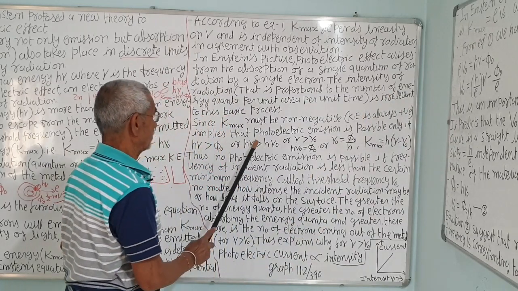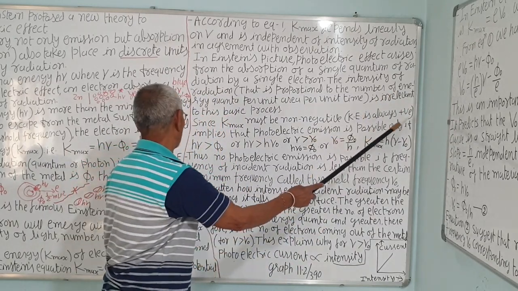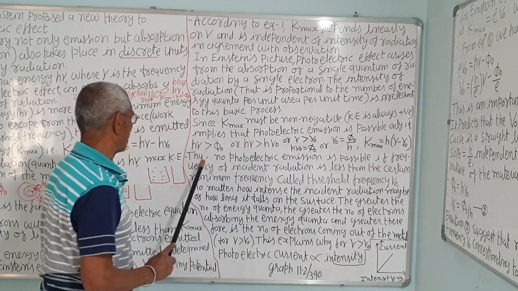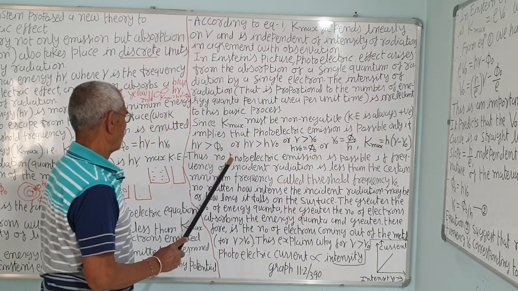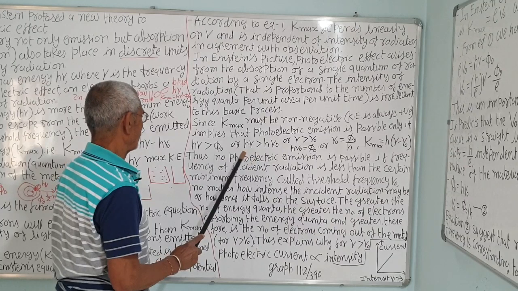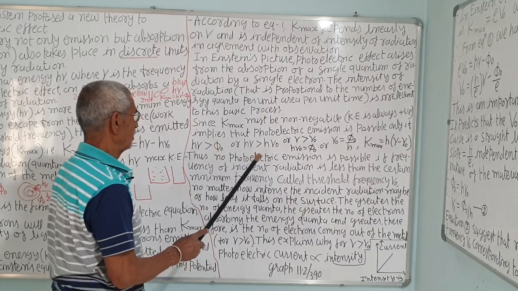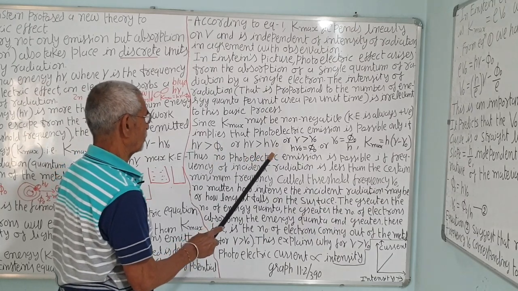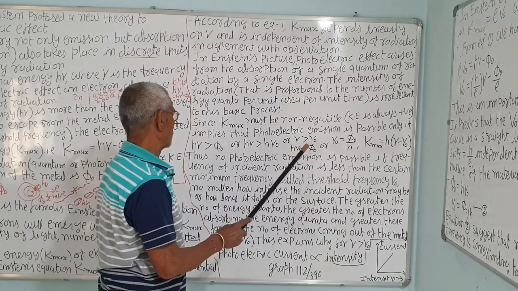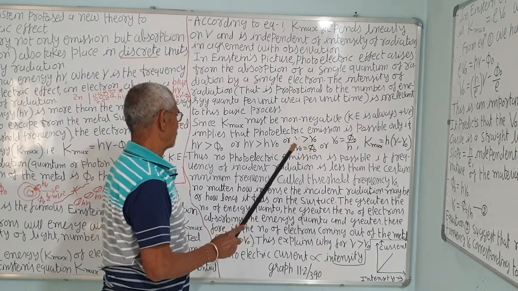That implies that photoelectric emission is possible only if h nu is greater than phi 0, that is the work function h nu 0. Nu 0 is the threshold frequency, so nu should be greater than nu 0. H is a constant.